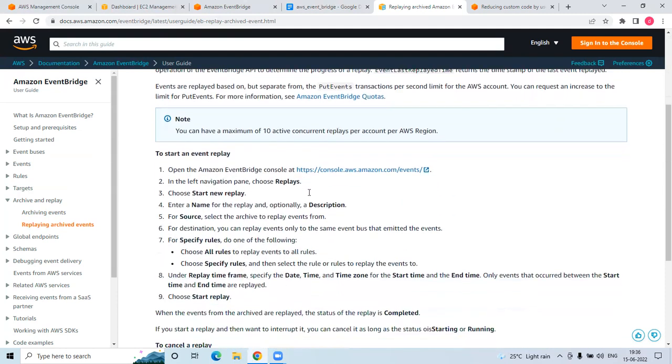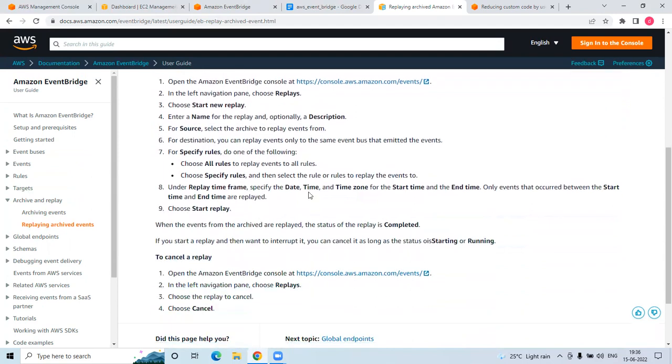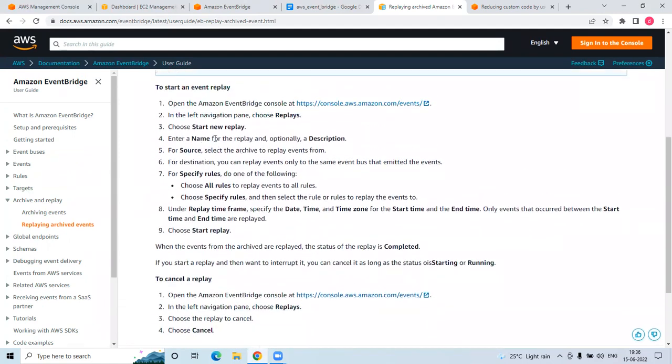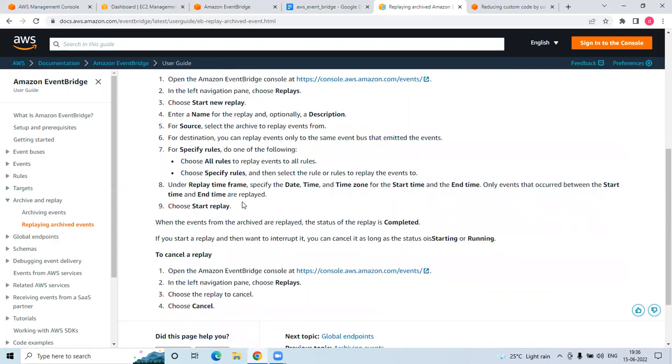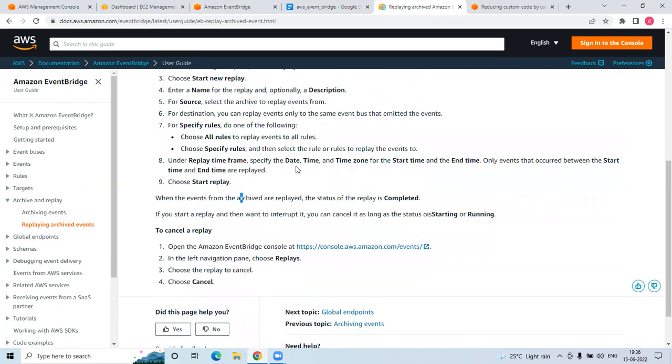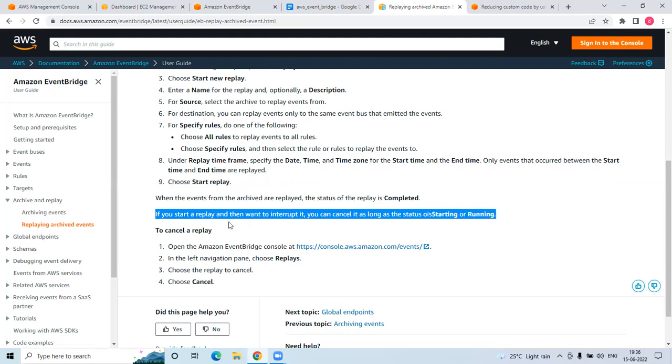You can start an event replay. Let's say you go to new replay, choose the archive, and specify the rules. You can specify the time period, and by default it is 90 days. If you start a replay and then want to interrupt it, you can cancel it as long as the status is starting or running.